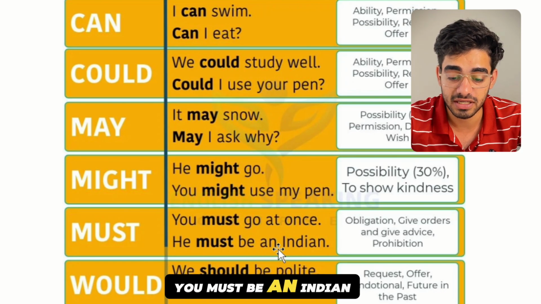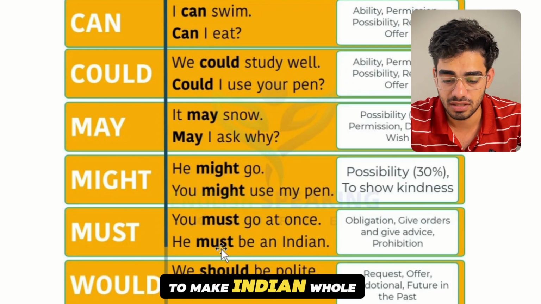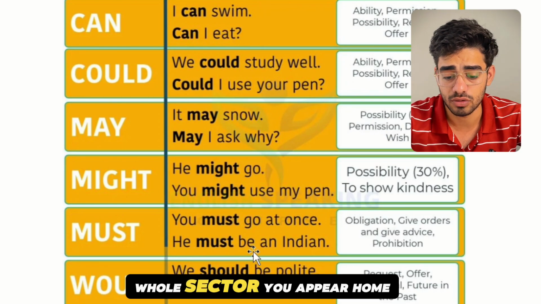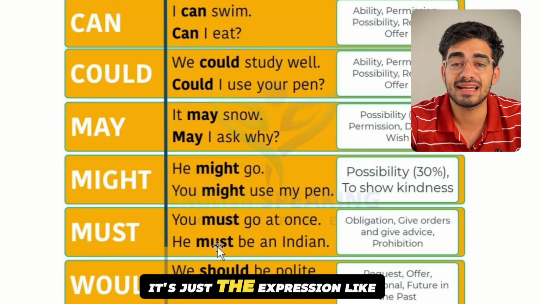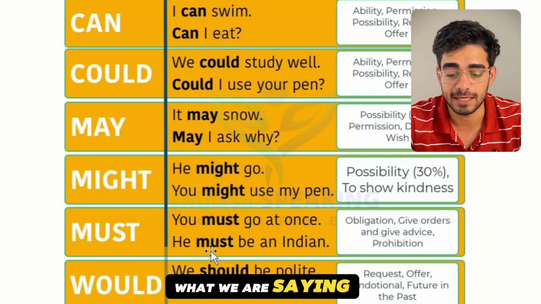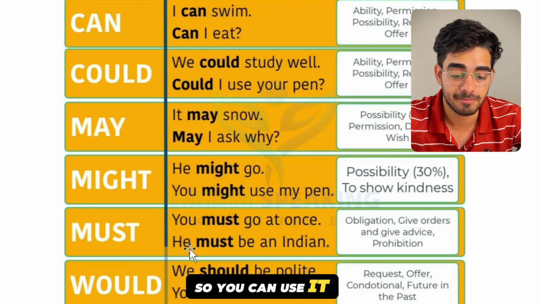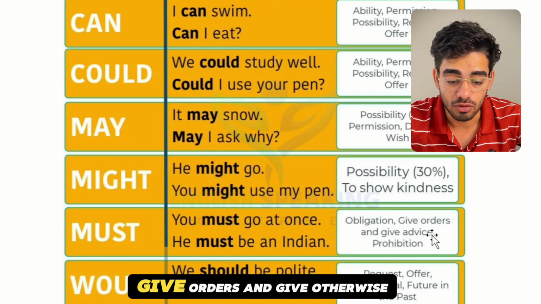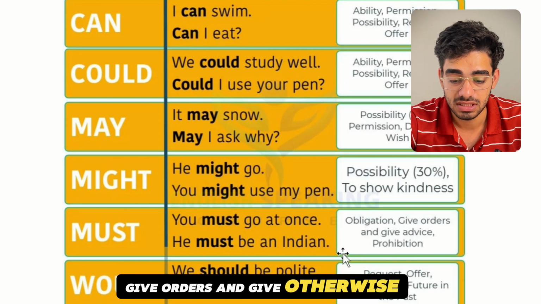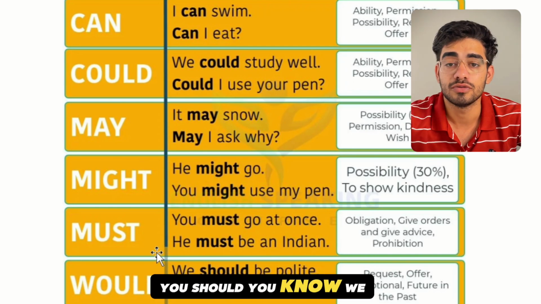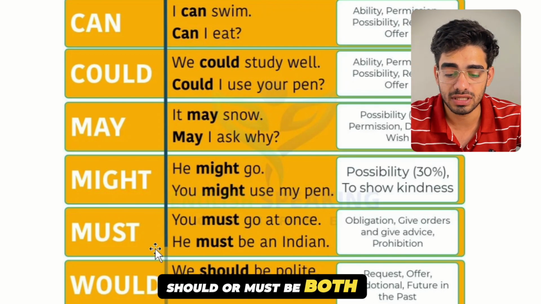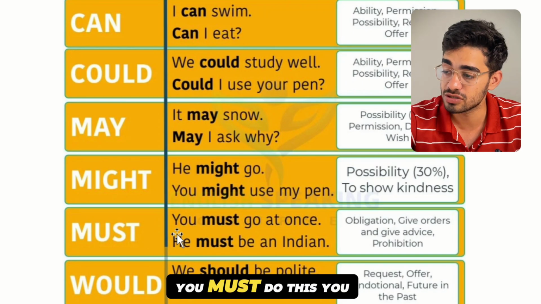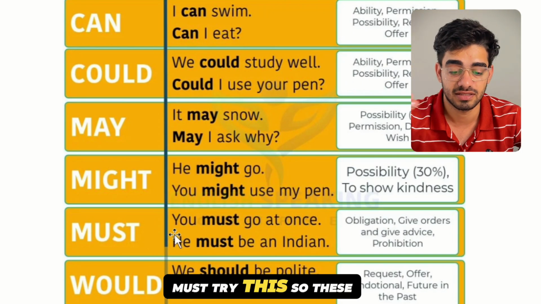You must be an Indian, तुम एक इंडियन हो सकते हो, या फिर हो, मतलब must, it's just an expression like what we are saying, so we can use it. Give orders and give advice, you must try, you should, we can use as a should or must, the both are same kind of चाहिए, you must do this, you must try this.